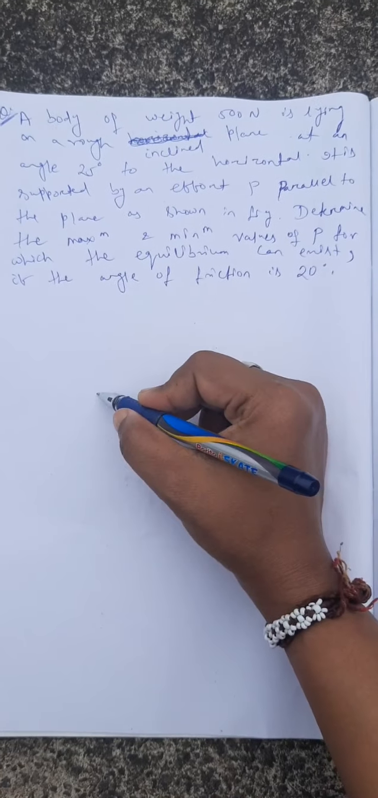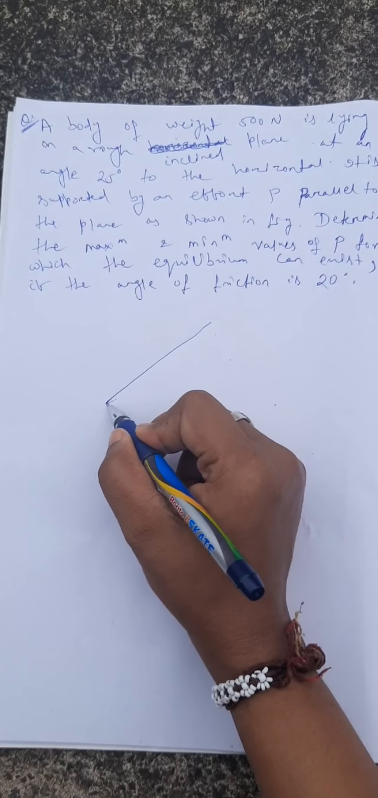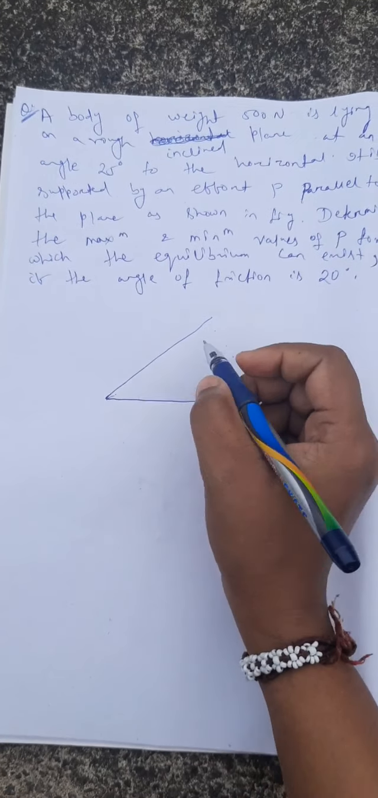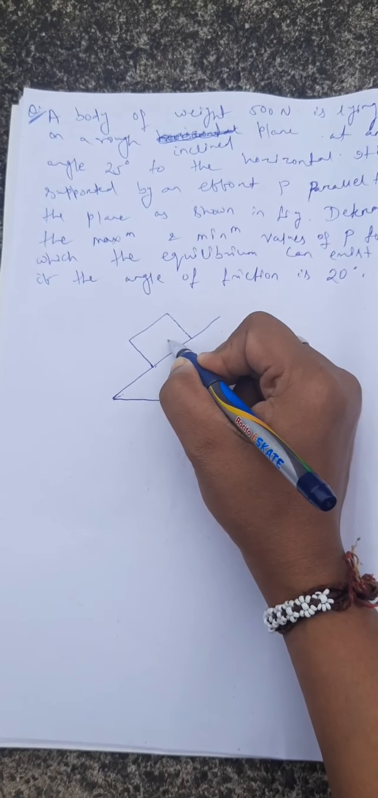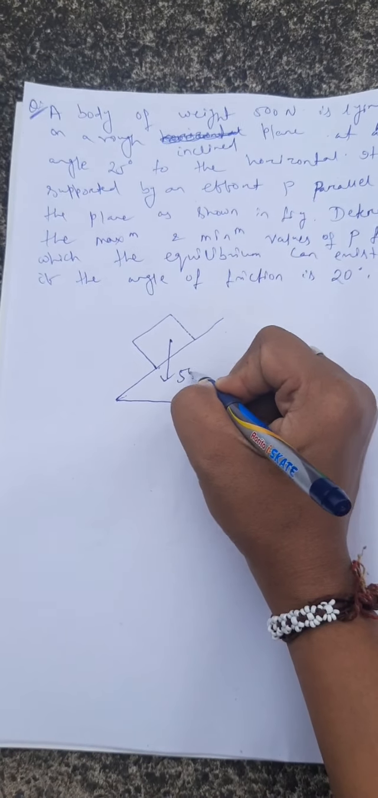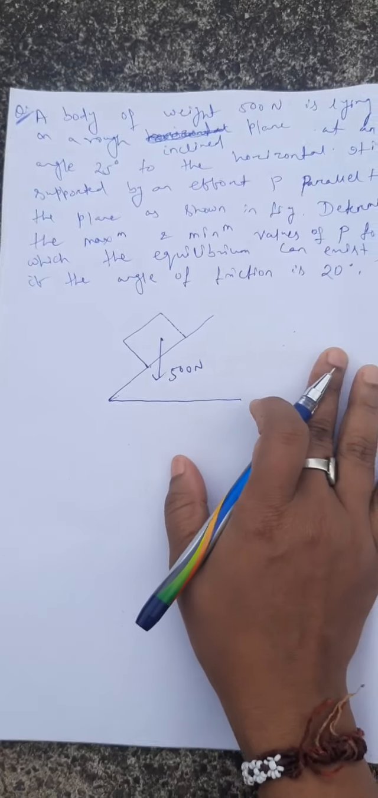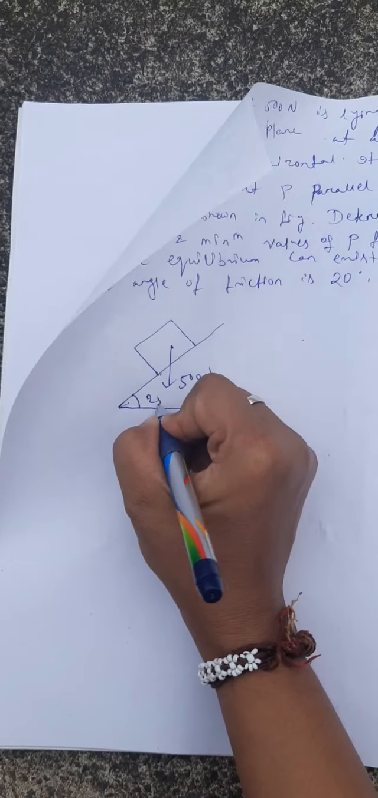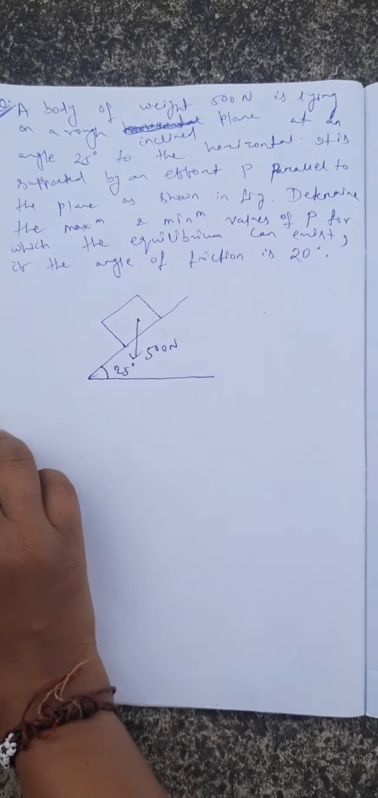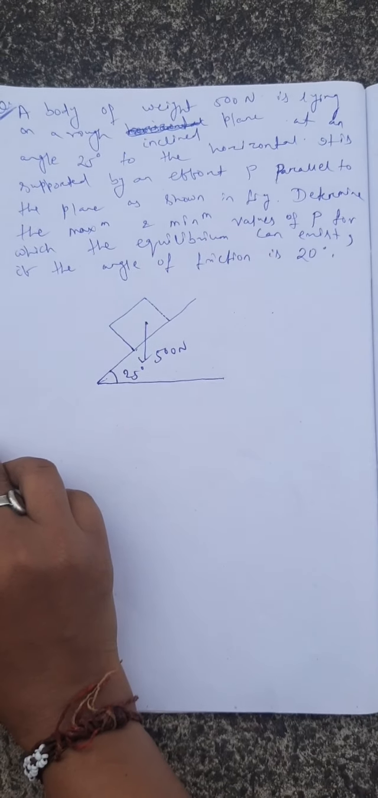So this is an inclined plane, with a body of weight 500 Newton. Suppose this body's weight is 500 Newton. It is resting on the inclined plane. Its angle of inclination is given as 25 degree. So this is inclined at an angle 25 degree to the horizontal.